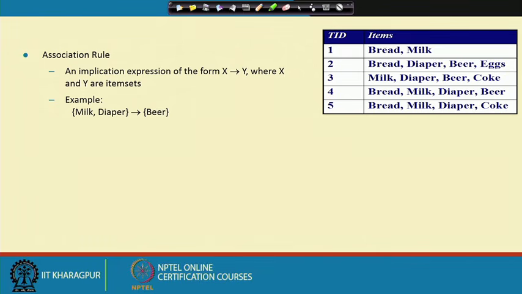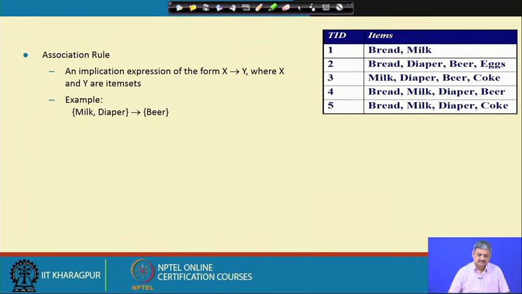Okay. So, let us define what is an association rule. As I have already mentioned, it has a left hand item set and a right hand item set, X and Y in this case. Here is an example: X is milk and diaper, Y is beer.